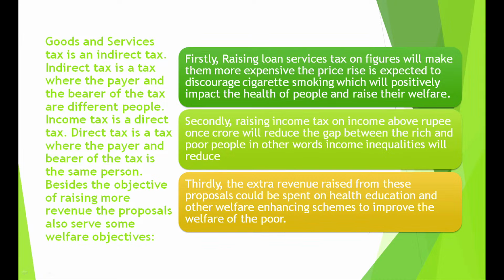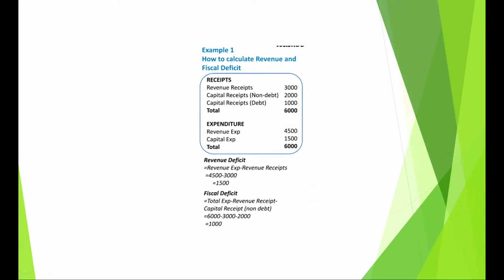And thirdly, whatever money the government gets by these higher taxes, what can the government do? It can devote this money to welfare needs like health, education, welfare enhancing schemes, and improve the welfare of the people. So basically these are application based questions. Don't get disturbed, look at the question very carefully, identify the taxes, and then once you identify the taxes, go on to the section of objectives, the first section that I did with you, alright, and see which kind of an objective these taxes are going to serve.